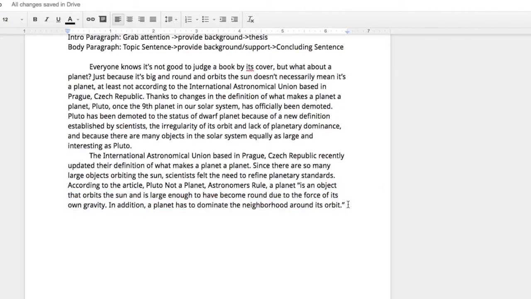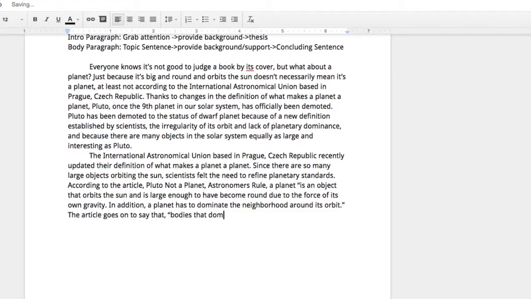I got more information. Remember, when we read the articles the other day, and we wrote down a bunch of things that we thought might be helpful to us. So I'm just going to keep using it. I'm not just going to go quote, quote, quote, quote. I'm going to kind of sew them together, so to speak, using my own wording and some of my own ideas. And so I'm going to say the article goes on to say that, and here comes my next quote, comma, quote.